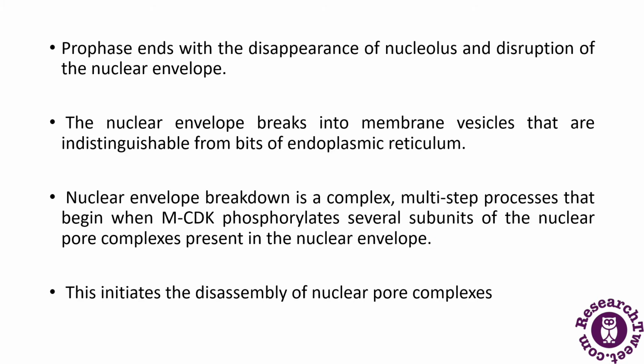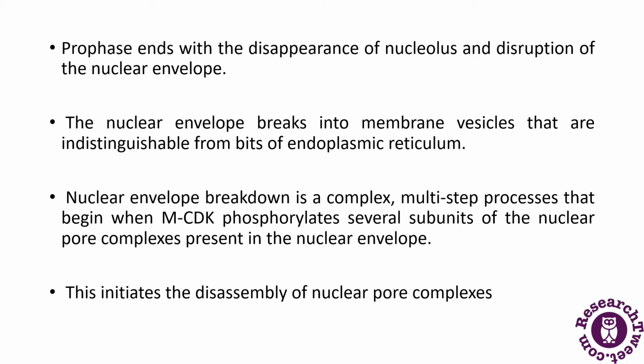Next is about how the prophase ends. The prophase ends with the disappearance of the nucleolus, and there's a disruption of the nuclear envelope. In the next slide we will be discussing in the diagram how this process takes place. The nuclear envelope breaks into membrane vesicles, and they are indistinguishable from the bits of endoplasmic reticulum. Endoplasmic reticulum is a cell organelle.